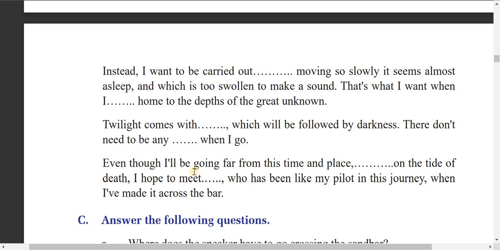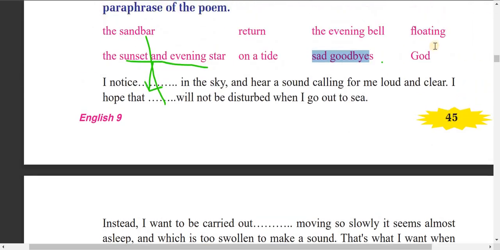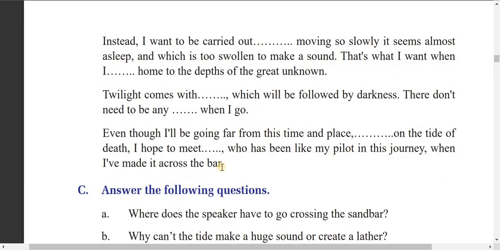Even though I will be going far from this time, the speaker will go far from this time and place to another world. So you can use the word floating here. Floating in the sea, floating. So here, floating is here.